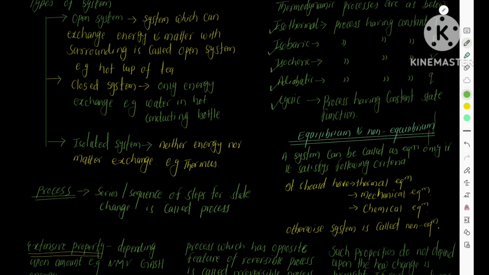To be in thermal equilibrium, every part of the system must have the same temperature. To be in chemical equilibrium, every part must have the same composition throughout the system. If a system follows this, then you can say the system is in equilibrium. Otherwise, the system is called non-equilibrium.